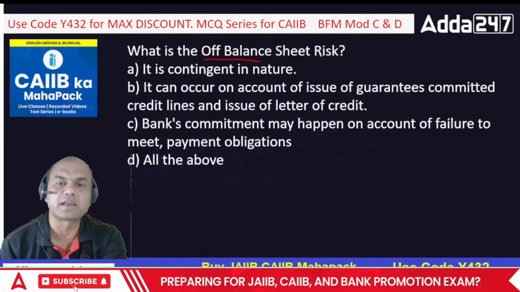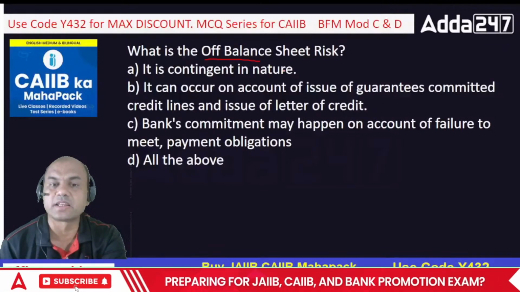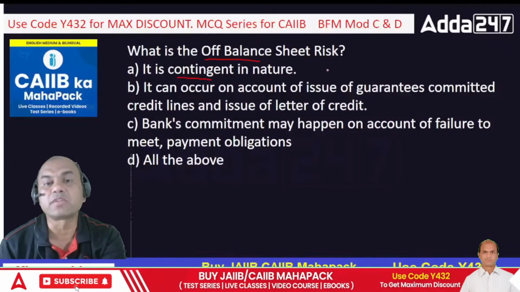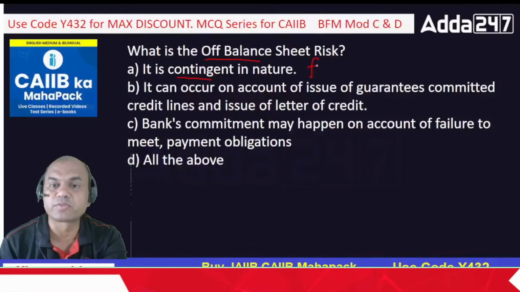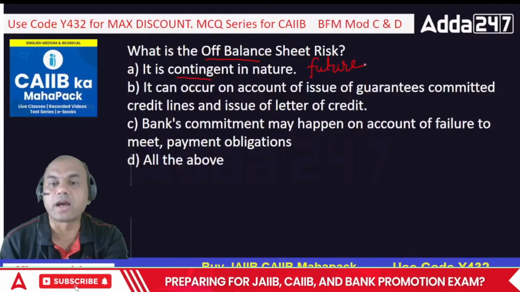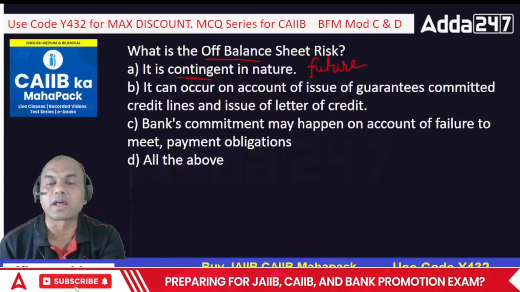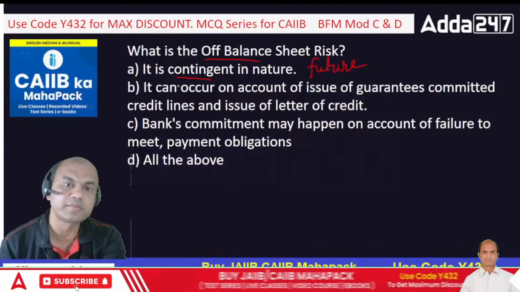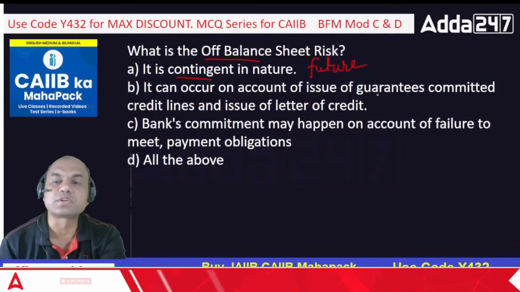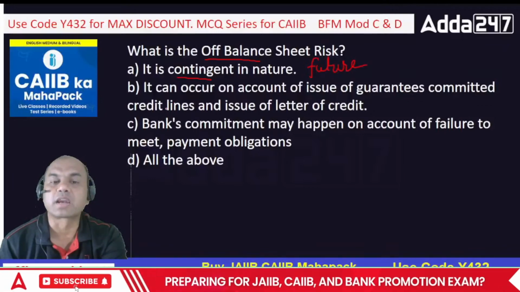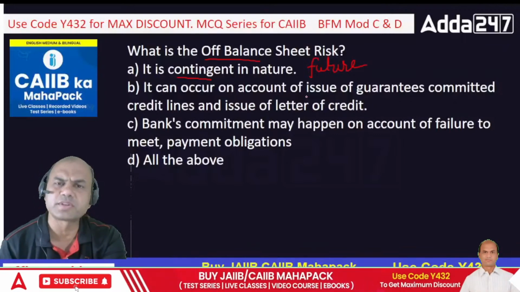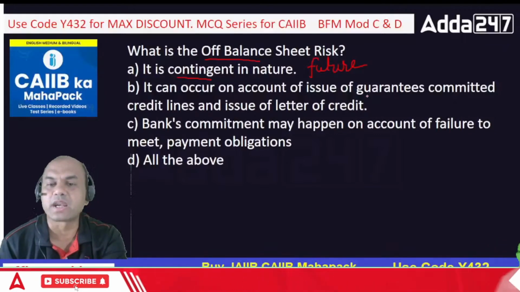What is the off-balance sheet risk? So it is contingent in nature. Contingent means what? It is not to be paid immediately, but in future. Contingency means future. So I don't have to pay right now, but I may be required to pay in future if things arise, right? It can occur on account of issue of guarantees, committed credit lines, and issue of LCs.